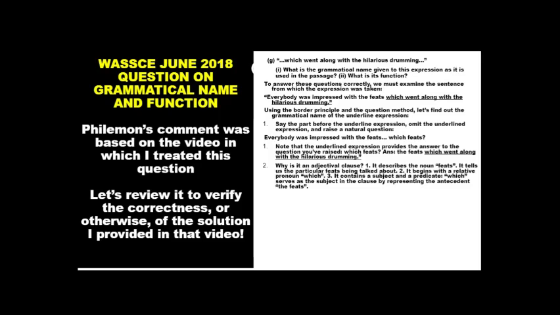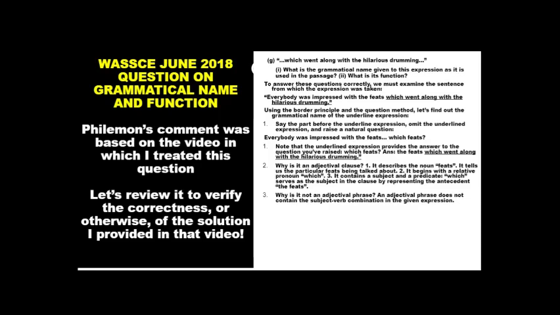Now, what the relative pronoun which does is that it refers us back to the antecedent. The antecedent is feats, okay? And so, which is a relative pronoun referring to the antecedent feats. So that's exactly what it does. And this, of course, makes it quite clear to us that this is an adjectival clause.